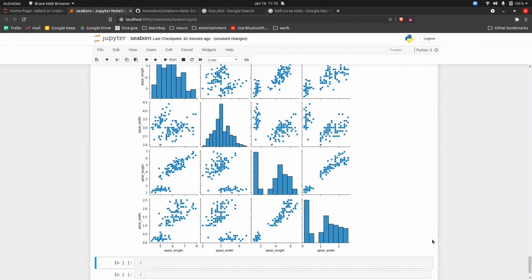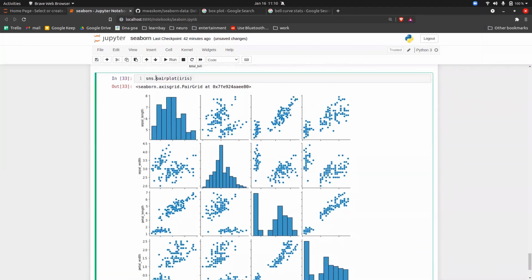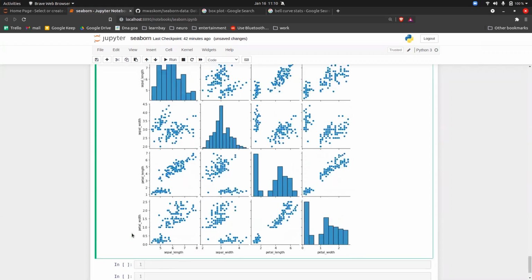So instead of plotting different plots for different combinations of columns, we can plot something called a pair plot. This pair plot will automatically do the permutation and combination between all the columns, so you don't have to write code for every column. See, on the x-axis you have a column, and on the y-axis you have a column. So sepal length and petal width, how are they related to each other? Sepal width and petal width, how are they related? If you see petal length, when the petal length increases, the petal width also increases. So petal length and petal width are directly proportional to each other.